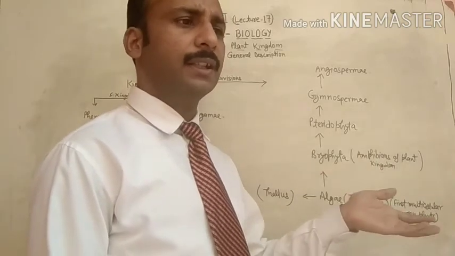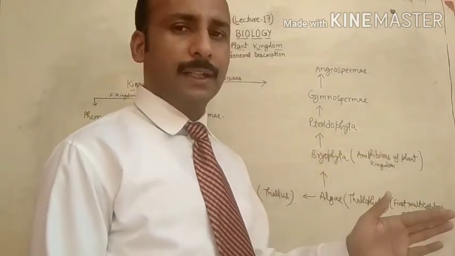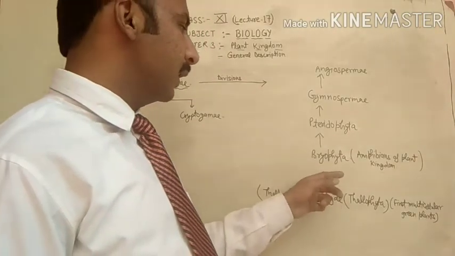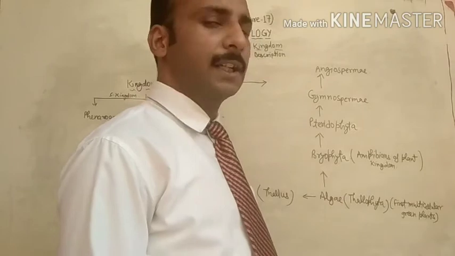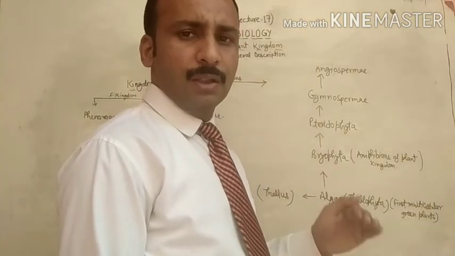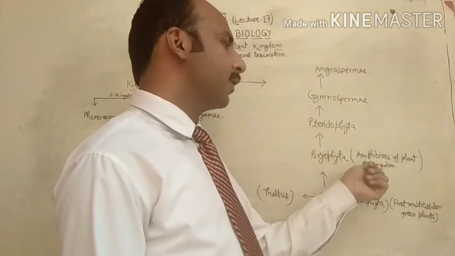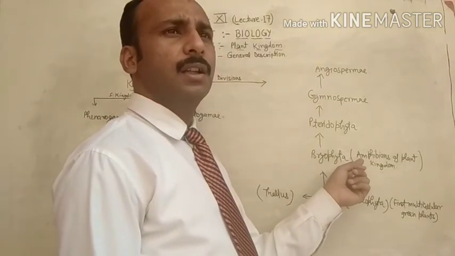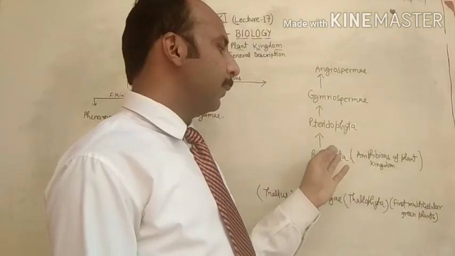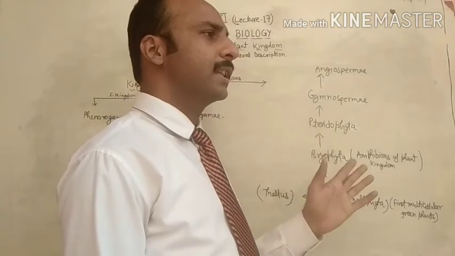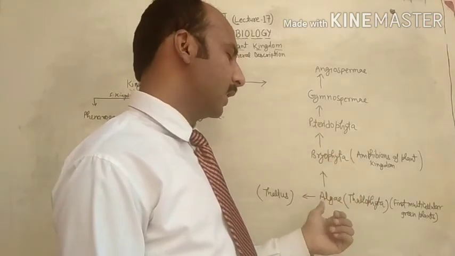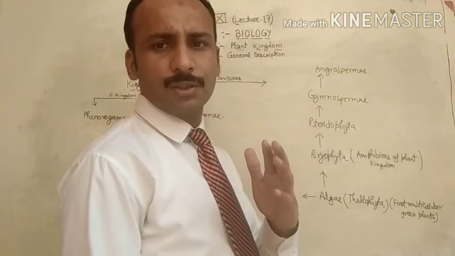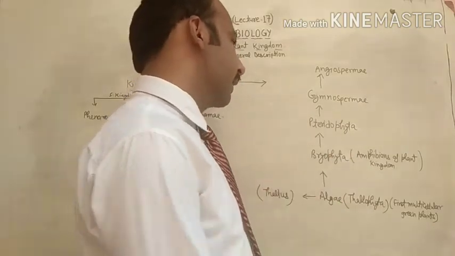So algae develop in water, and bryophytes can live in water and on land. But the plants of Bryophyta are also thallus-like, because their body is not differentiated into stem, leaves and roots.